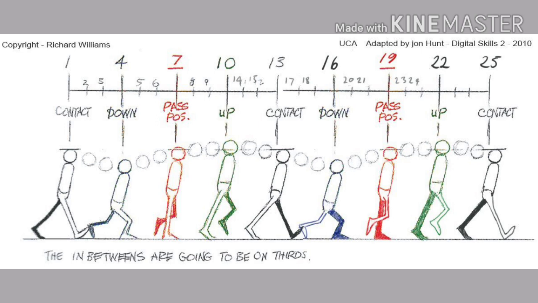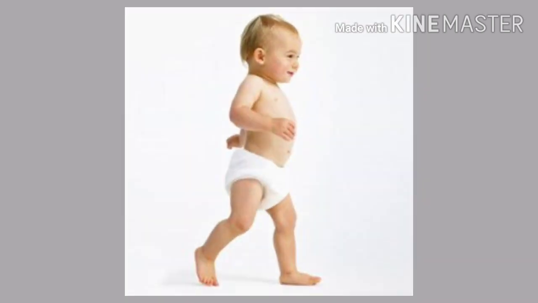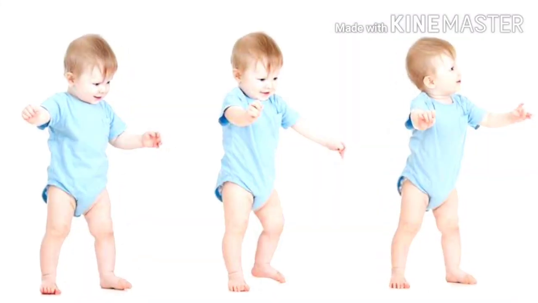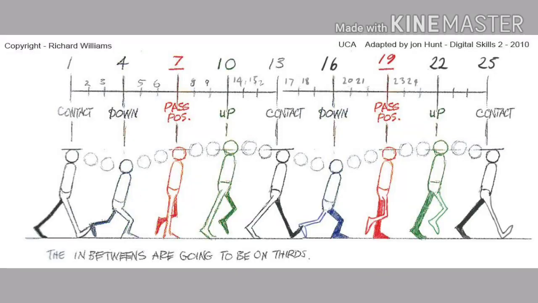Now, this can be easily observed when a baby is trying to walk for the first time. When you see the baby walking, it always seems like the baby is about to fall, but it is controlling itself from falling down. That is a perfect example for proving that walking is nothing but controlled falling.